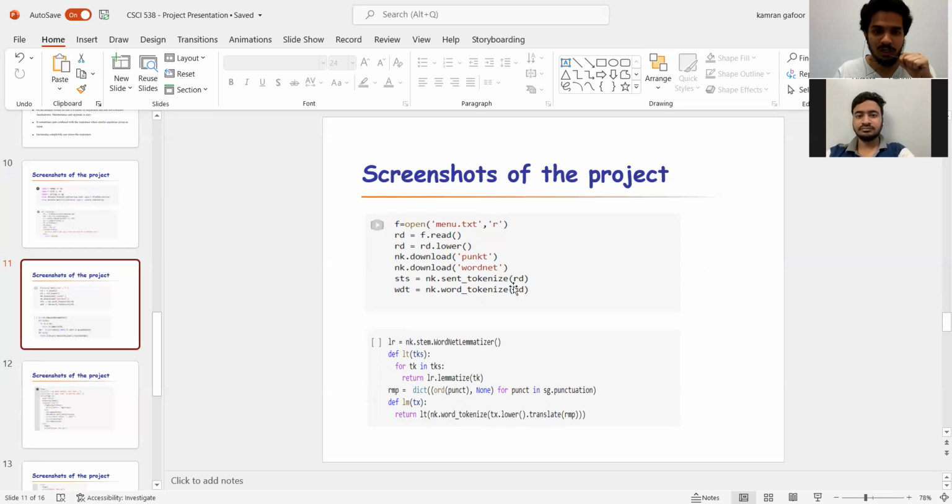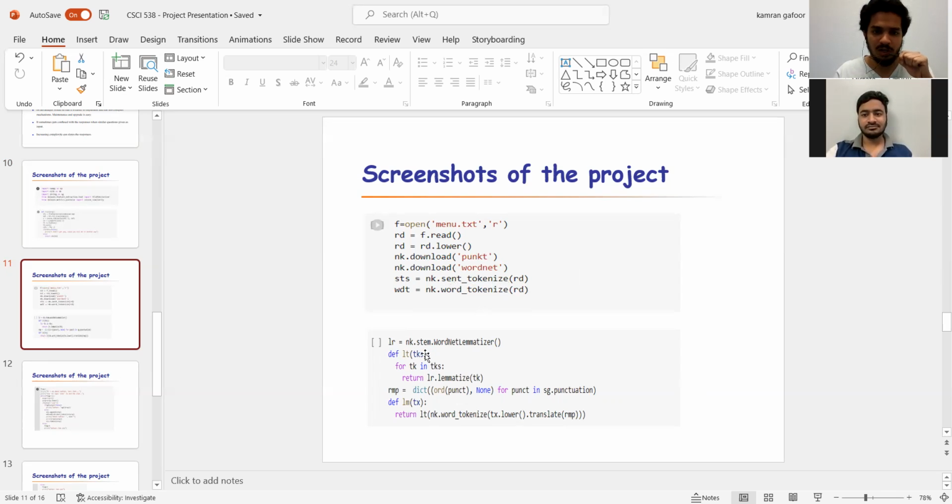As we can see over here, we are giving a variable name and using NLTK to tokenize the sentences. This is done with the use of Punkt, and then for WordNet we are using NLTK and tokenizing it.